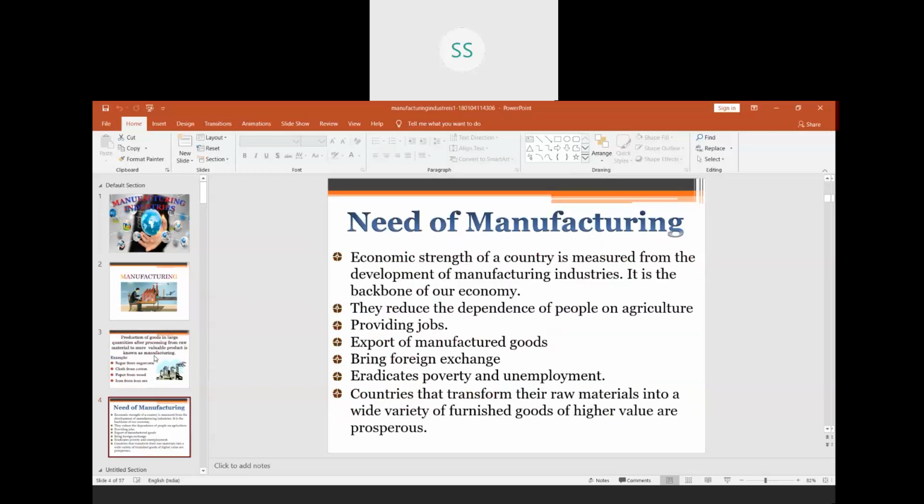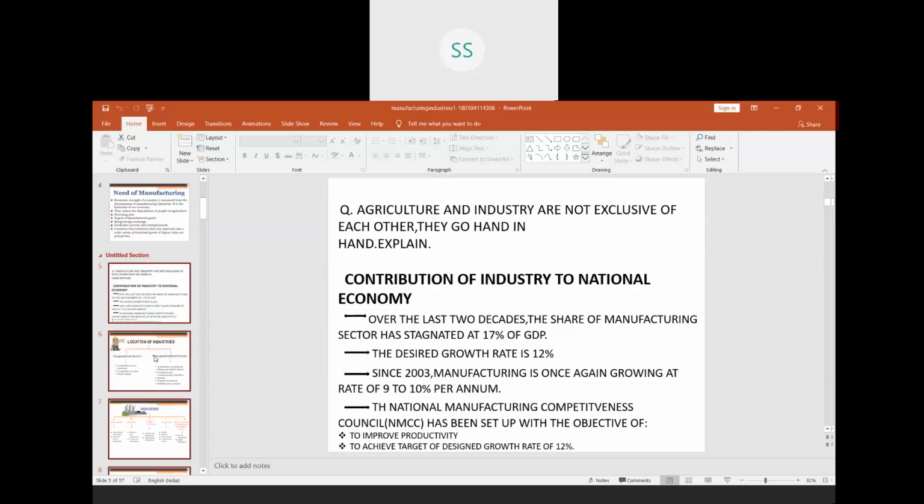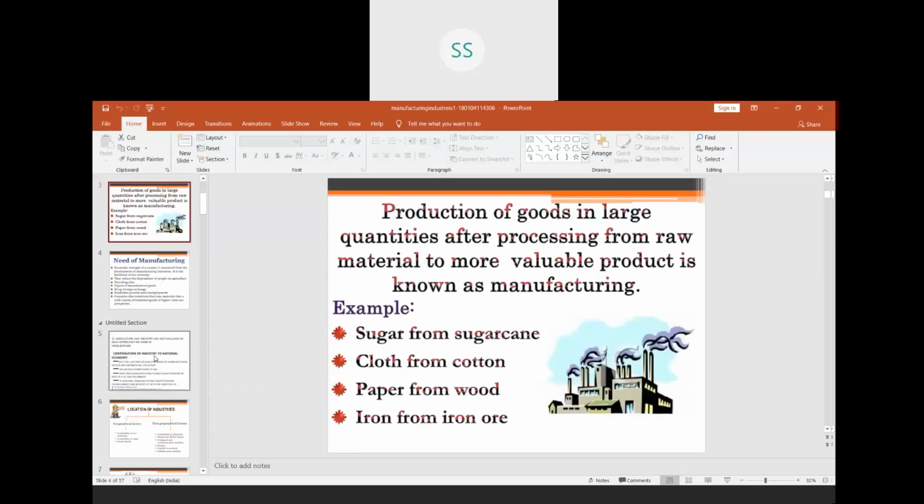We come to the next part, that is the importance of manufacturing or need of manufacturing. Children, here the first question, in this part which we have done, is: define the term manufacturing, or what do you mean by the term manufacturing? Give two examples. So you will define it and give two examples.